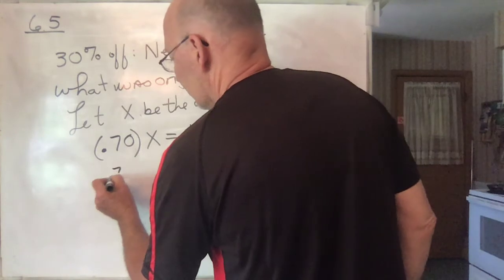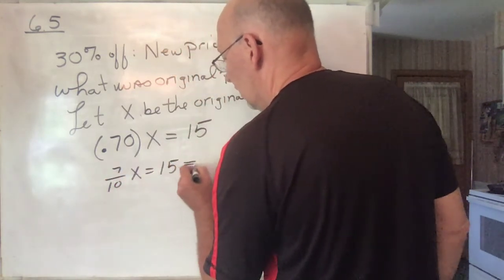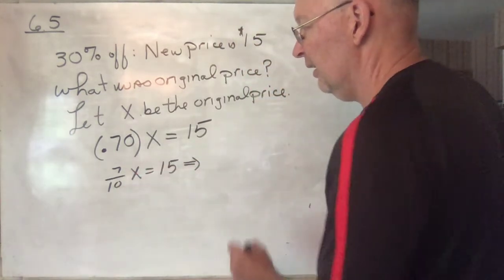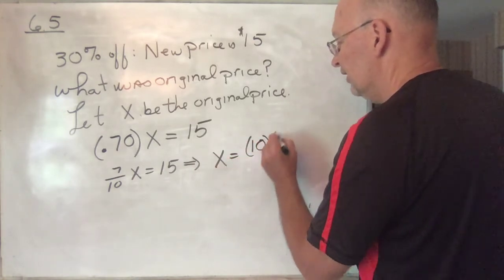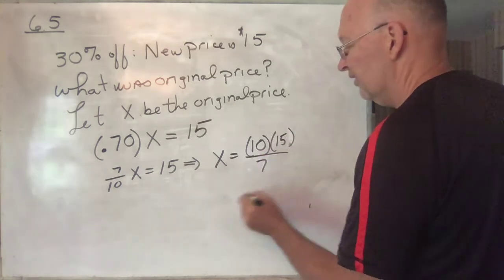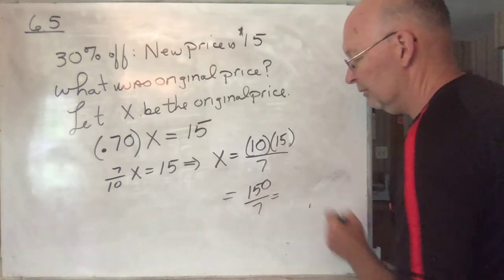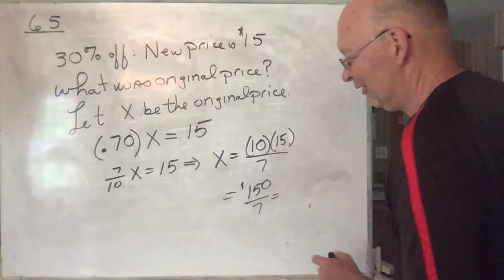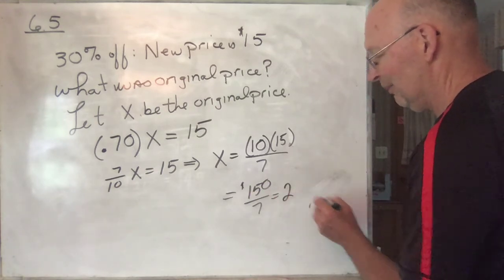In other words, 7/10 of X is equal to 15. In order to solve it for X, I can multiply by 10 and divide by 7. X is equal to 10 times 15 divided by 7, which is equal to 150 over 7, which is, I'll let you figure it out. It's going to be just slightly, let's see, it's going to be 20 something.